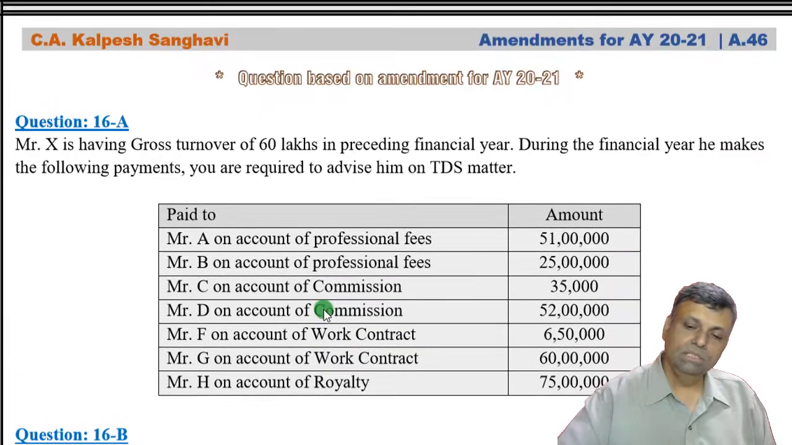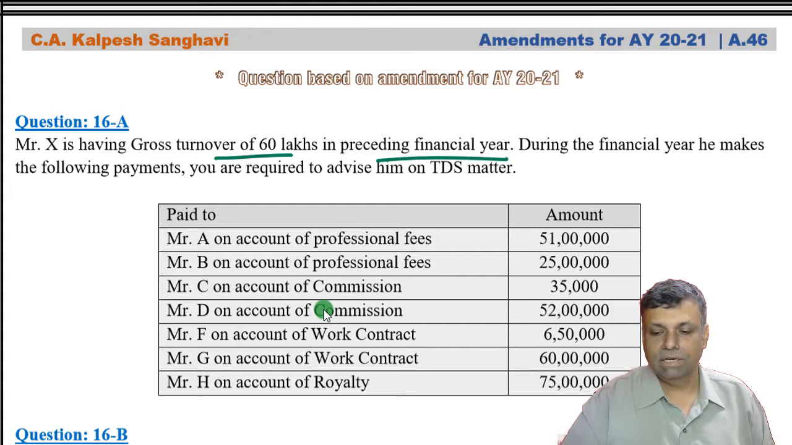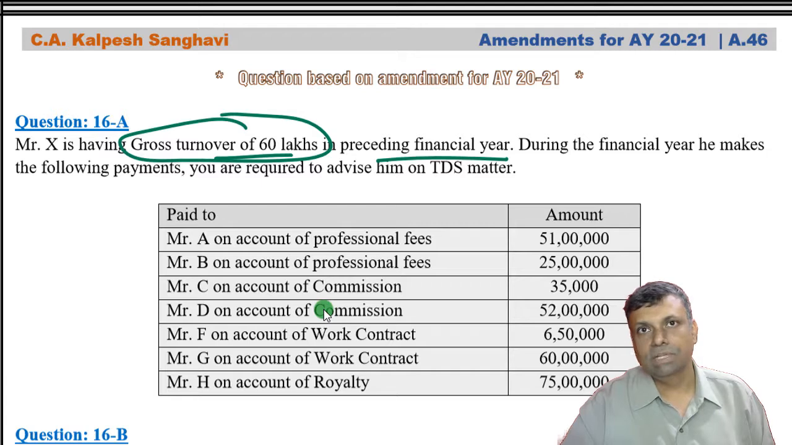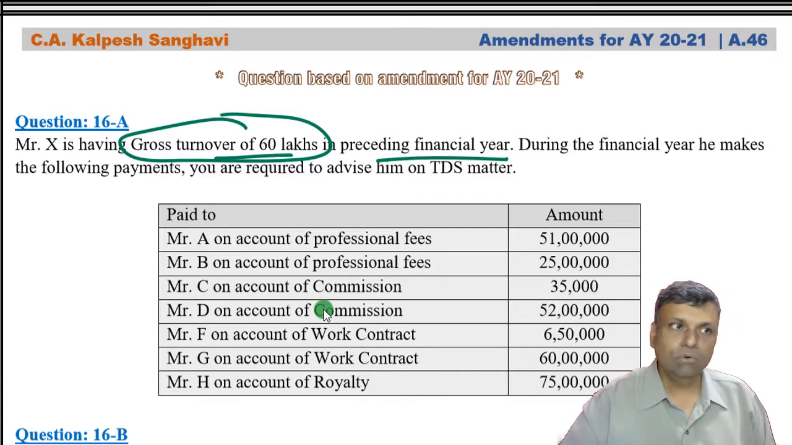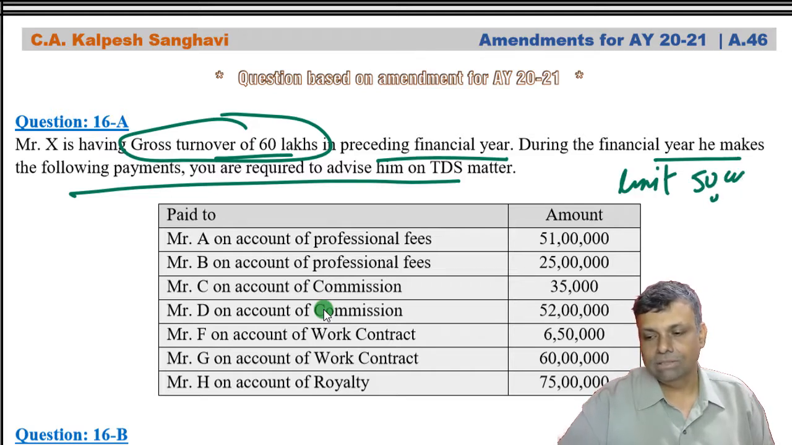Now see, in this particular case, Mr. X has a gross turnover of 60 lakhs in the preceding financial year. So your turnover is only 60 lakhs in the preceding financial year, that is, you are not covered by tax audit provisions, and therefore section 194M will come into picture. During the financial year, he makes the following payments. You are required to advise him. So now the limit of section 194M is 50 lakhs of rupees.